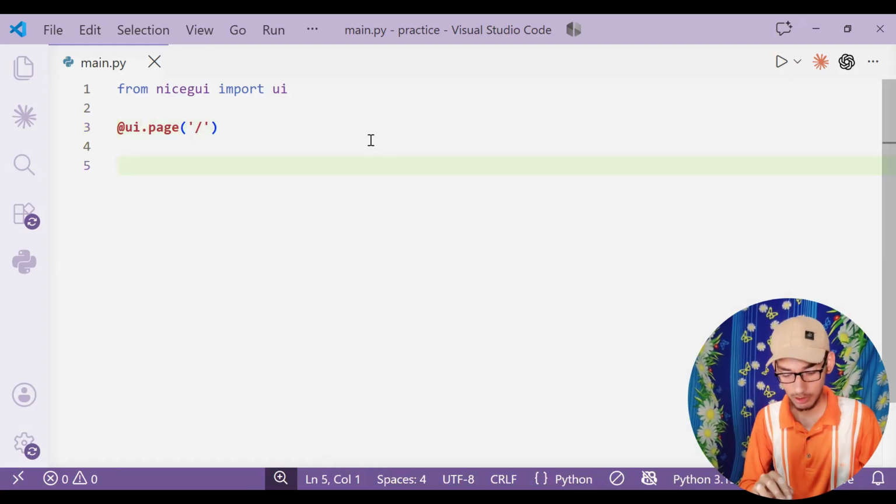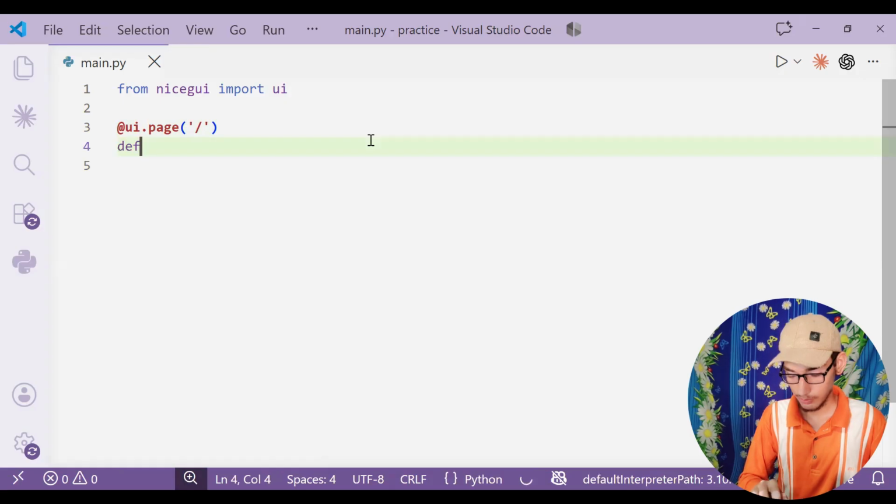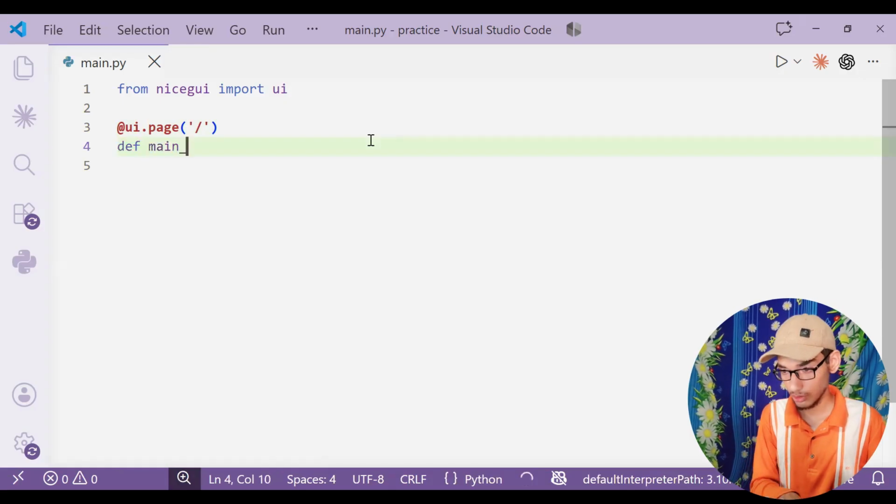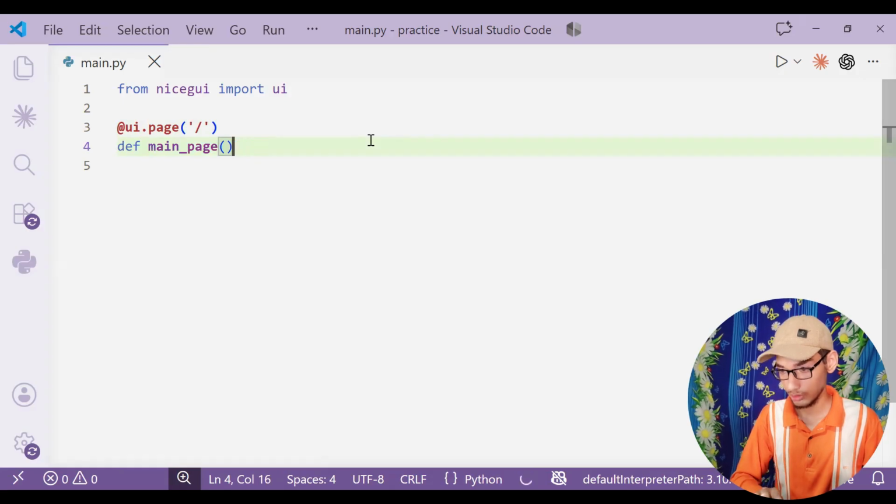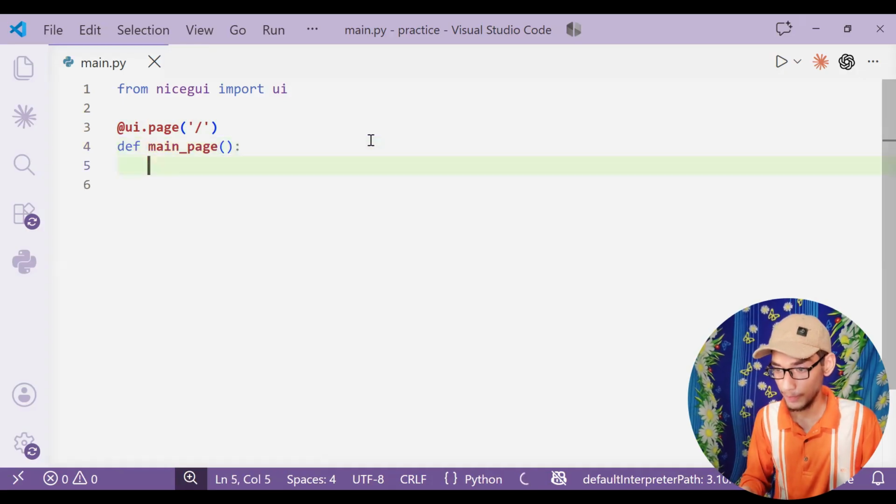So this is your other page, the main page.